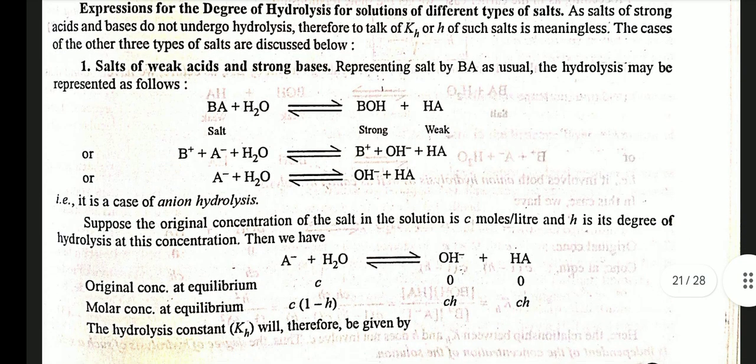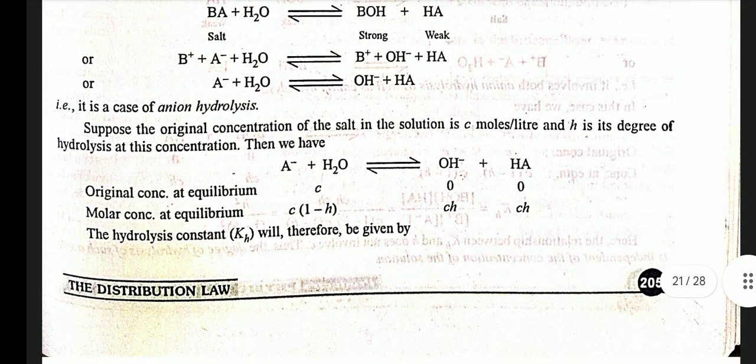That is, it is a case of anion hydrolysis. Suppose the original concentration of salt in solution is C mol/liter, and h is the degree of hydrolysis at this concentration. Then we have A- + H2O ⇌ OH- + HA. Original concentration C, 0, 0.